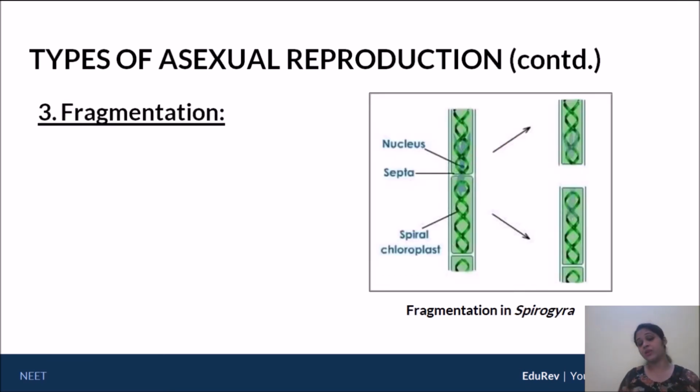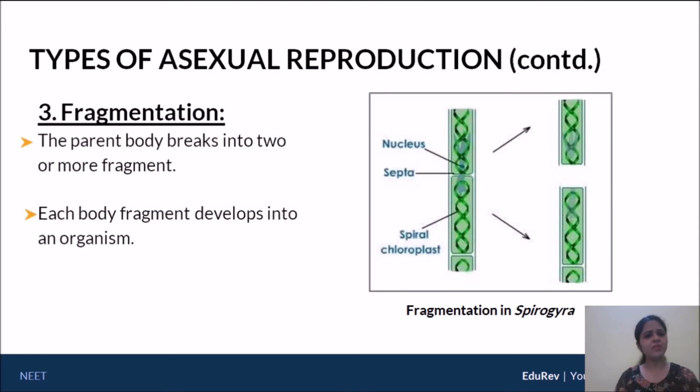Now coming to the third type, that is fragmentation. Fragmentation and regeneration are often confused, so I need you to understand this very well. Now the example of fragmentation that we are going to use is Spirogyra. You have studied this probably right from your school level. Okay, and let's look at the technical definition of